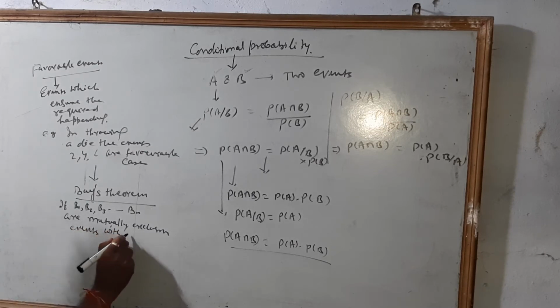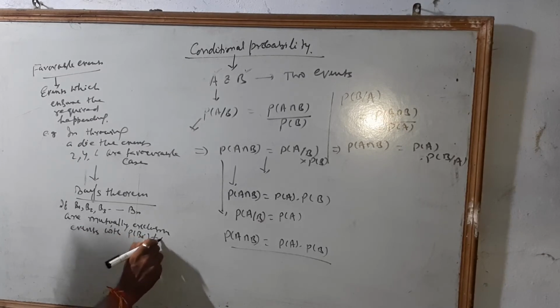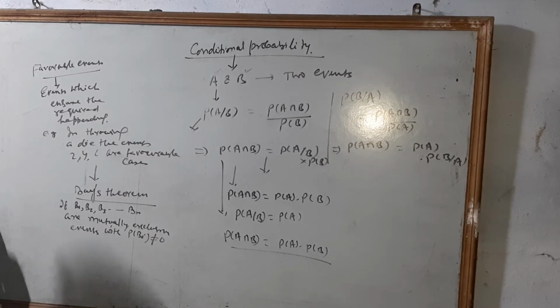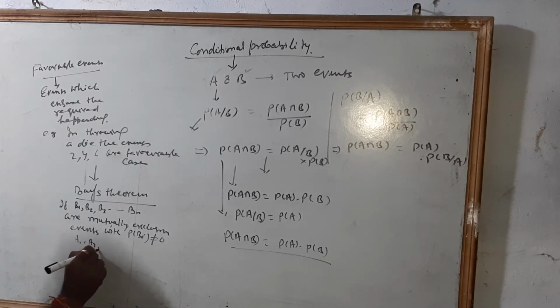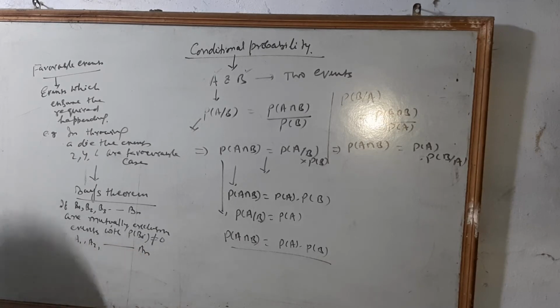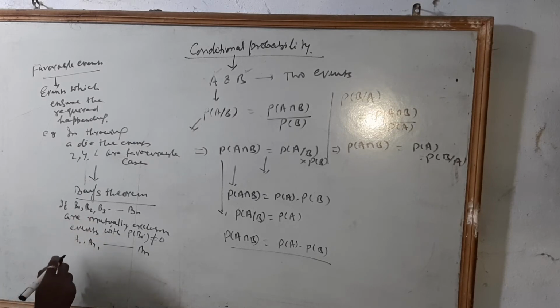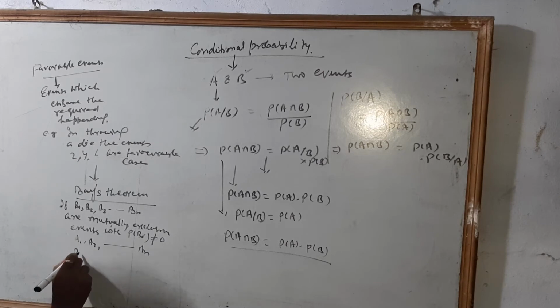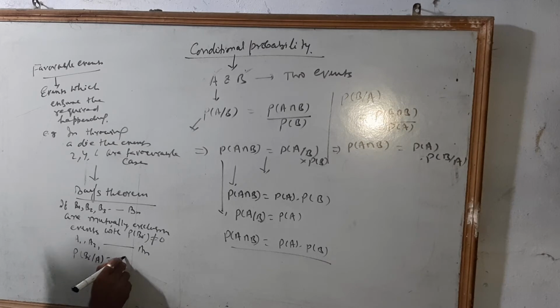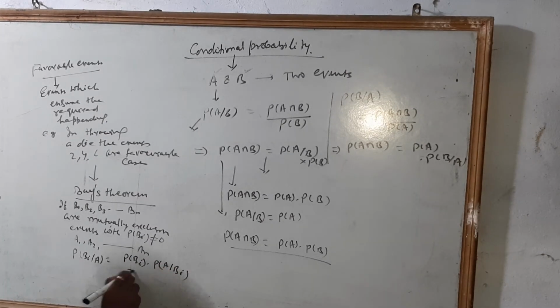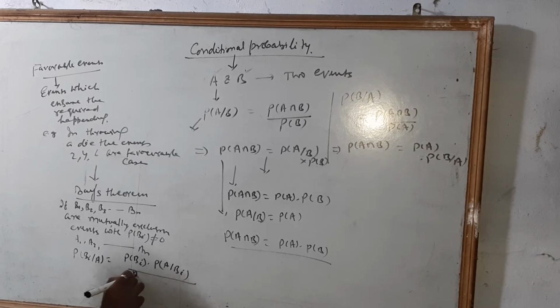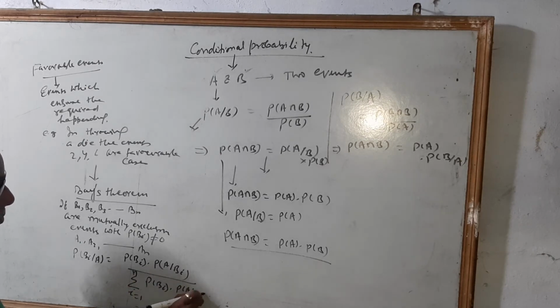with probability of Bi not equal to 0, and A1, A2, A3, An are subsets of B1, B2, B3, then the probability of Bi after A equals the probability of Bi times the probability of A after Bi, over the summation for i equal to 1 to n of the probability of Bi into the probability of A after Bi.